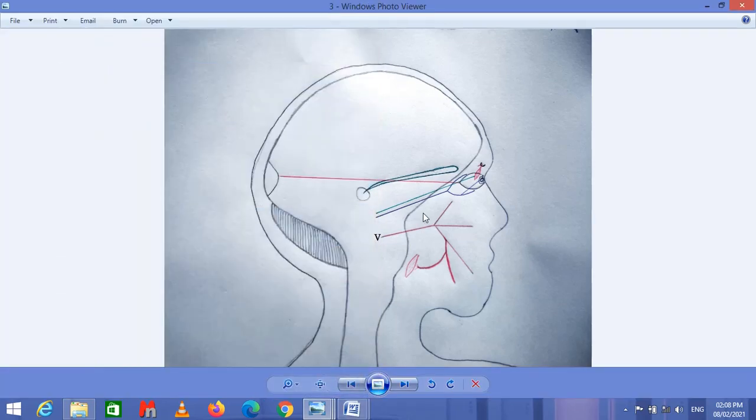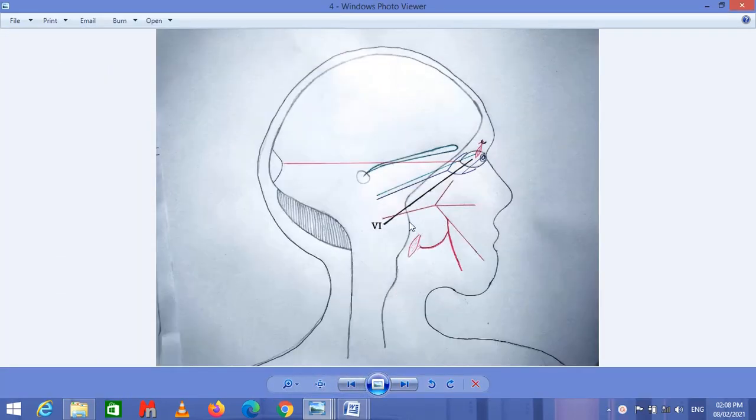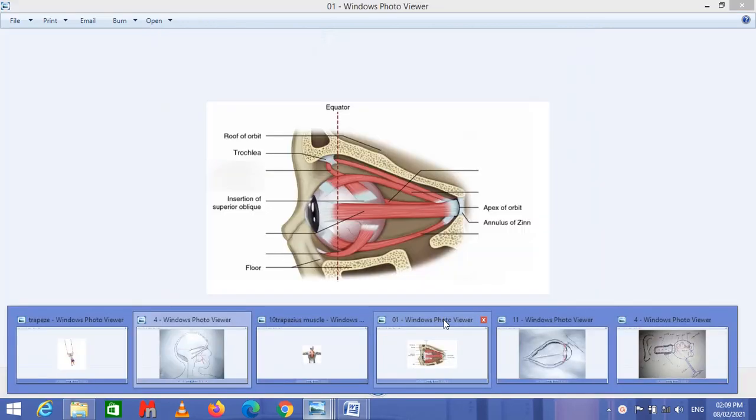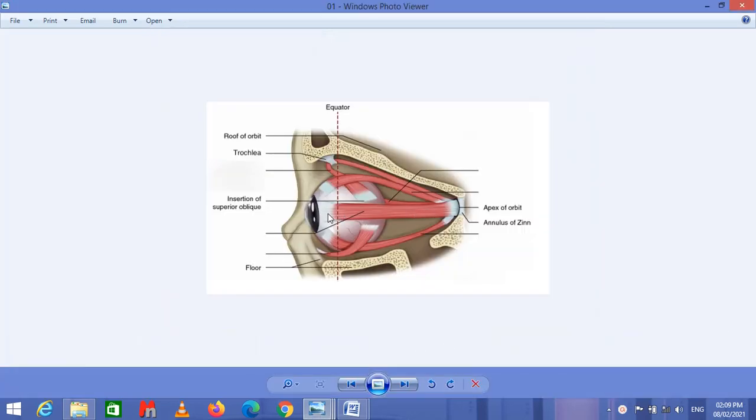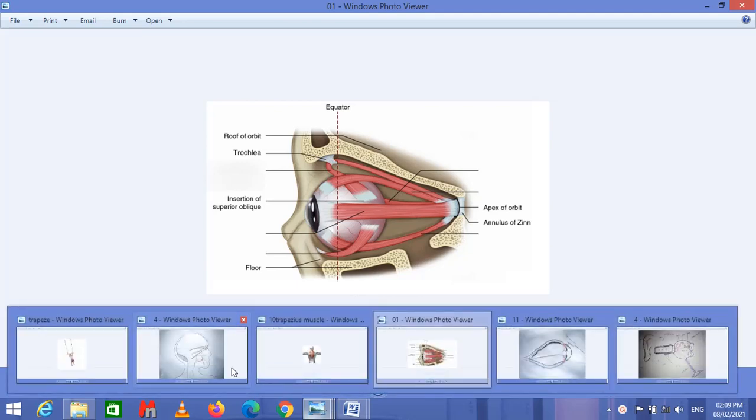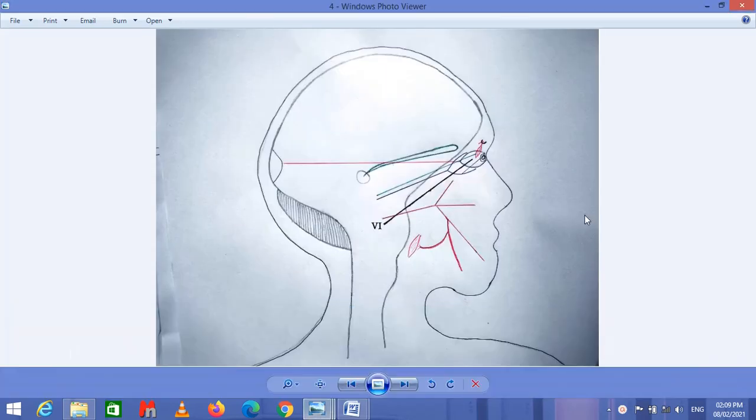Now coming towards the next one. This slide shows another nerve which arises from the pons, and this is also a motor nerve. This is nerve 6, which is called the abducent nerve, and this nerve is provided to the lateral rectus muscle of the eye. I'm going to show you the muscle. This is the lateral rectus muscle of the eyeball, which is provided by the abducent nerve, and this muscle is responsible for the lateral motion of the eyeball.